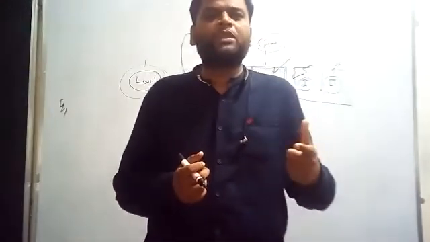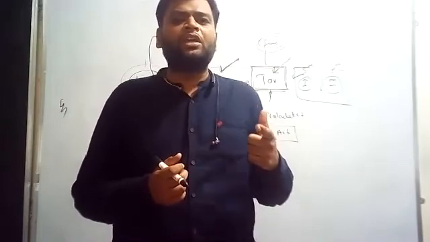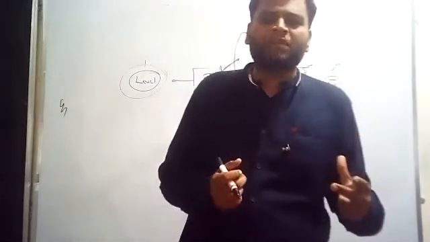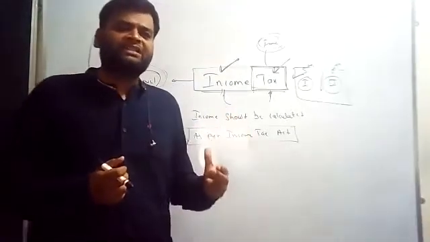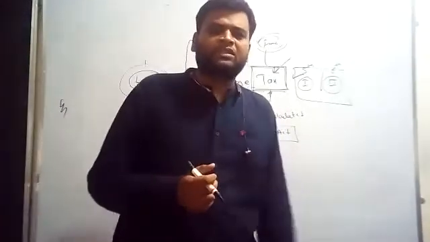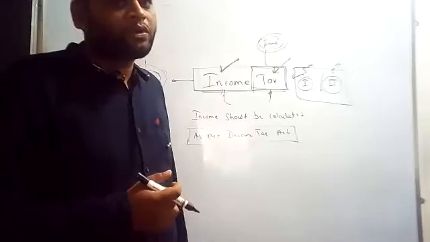Then who will be the human representative to implement things? The Income Tax Department is the human representative of the Income Tax Act, the executive body of income tax.